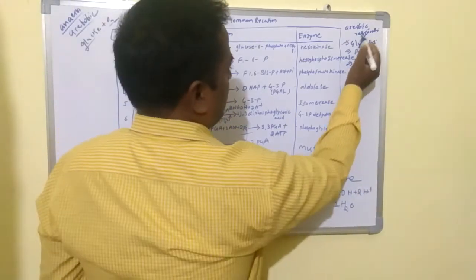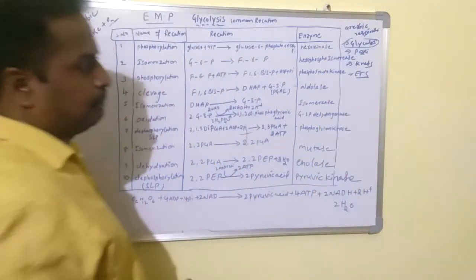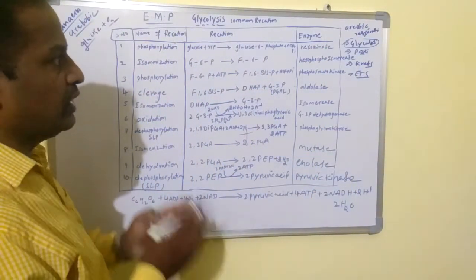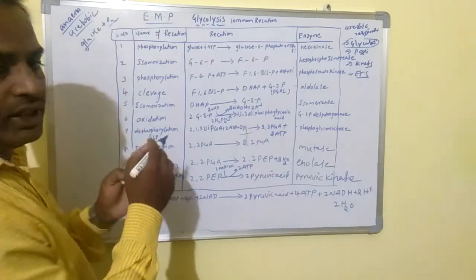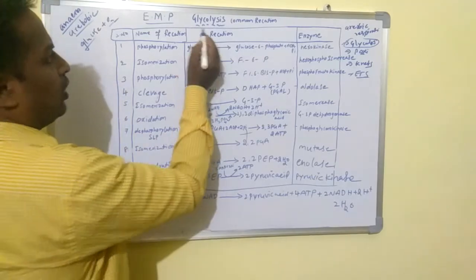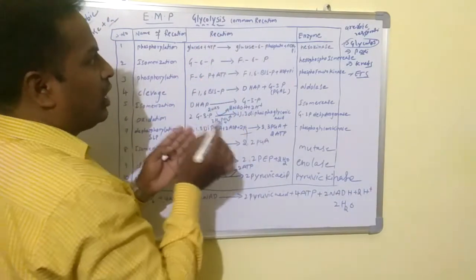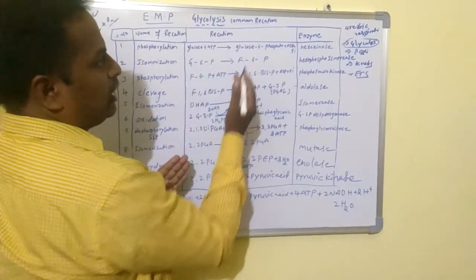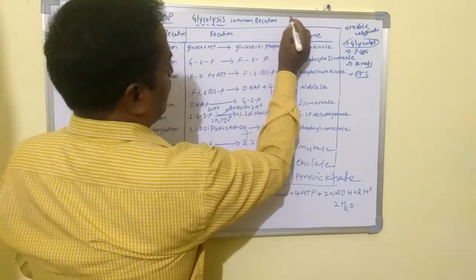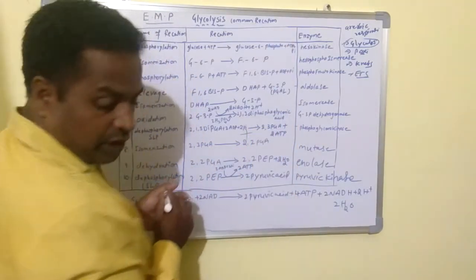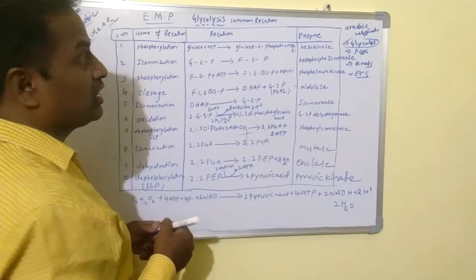But today we are discussing the first reaction, glycolysis. Glycolysis occurs in the cytoplasm of the cell in anaerobic as well as aerobic organisms. That means glycolysis is the common reaction. Why is glycolysis considered a common reaction? Because it is reported in aerobic as well as anaerobic organisms. Are you clear? So that's why it is a common reaction. It occurs in the cytoplasm.